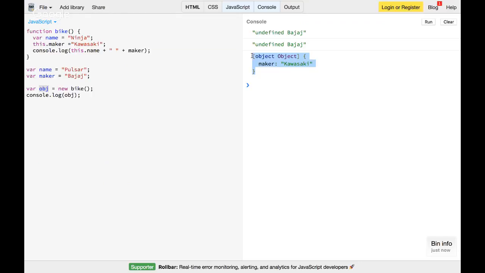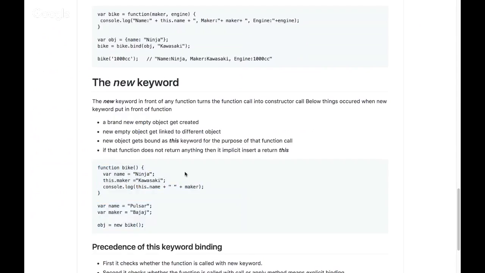And when I use the new keyword, I turn that function into a constructor call. That's why we call it that, right? So now this bike will turn out to be a constructor call. We'll see in detail what happens when I talk about prototype chains. But for now, this is okay. For now, this is one more way of this keyword binding. That's what we are talking about, right? So here also the this keyword binding happens when I call that function with the new keyword.